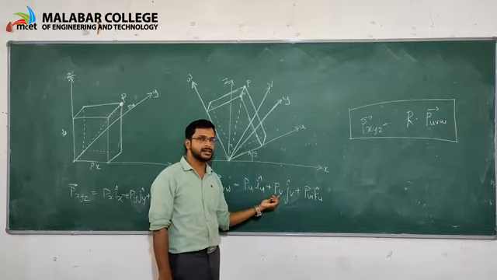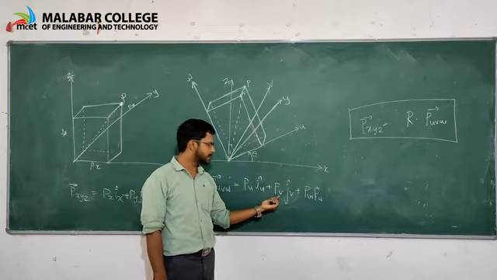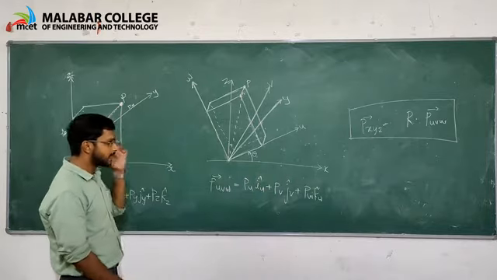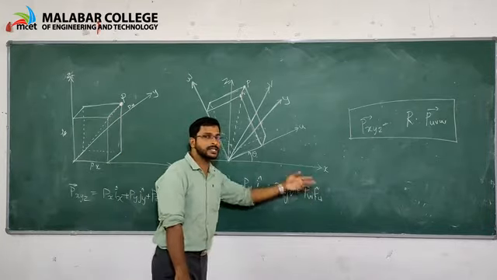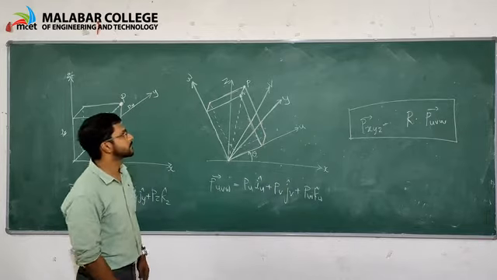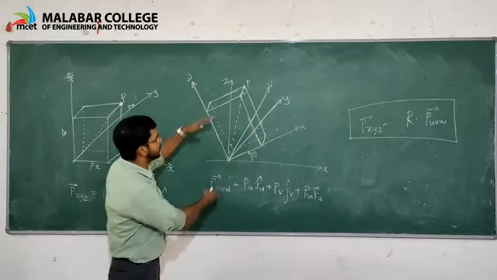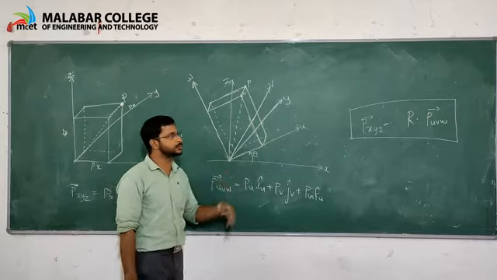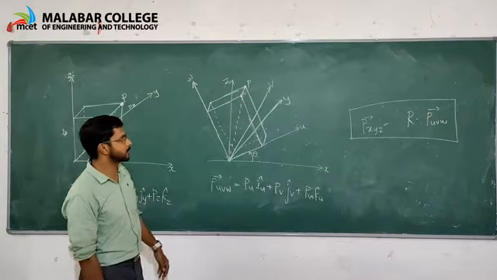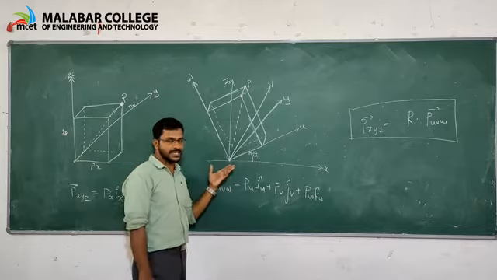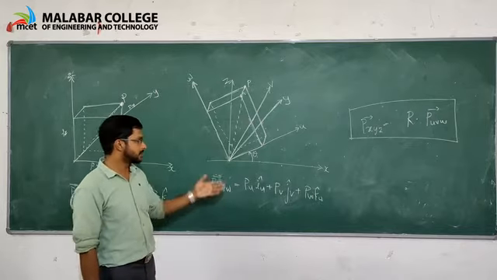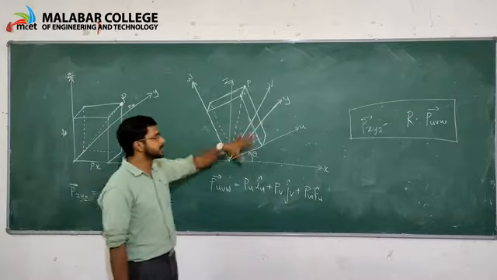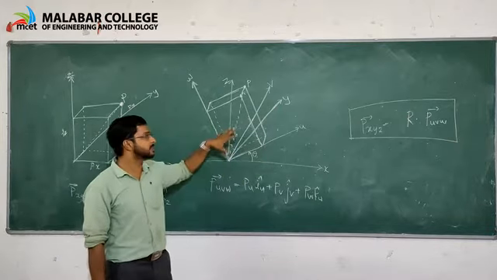Similarly, Pv is the v component of vector P, jv is the unit vector along the v axis, and similarly Pw and kw. We can create many frames like XYZ, UVW and so on, but here we are considering only two frames: the older frame XYZ and the new frame UVW created by the rotation of the object.